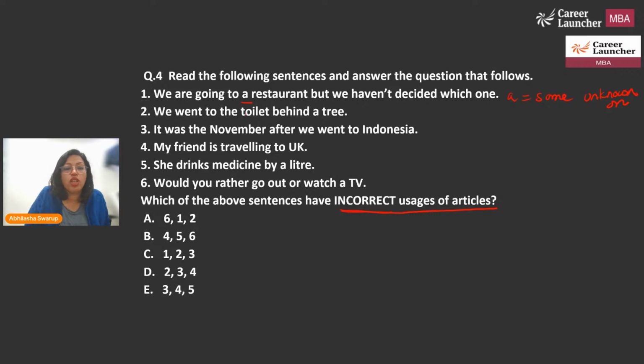We went to the toilet behind a tree. So there we've used the and we've used a. So which toilet? The minute I say the toilet, I'm talking of a specific toilet, the one that is behind some tree. Okay, so the toilet is referring to a specific toilet. Which one? The one that is behind the tree. Okay.